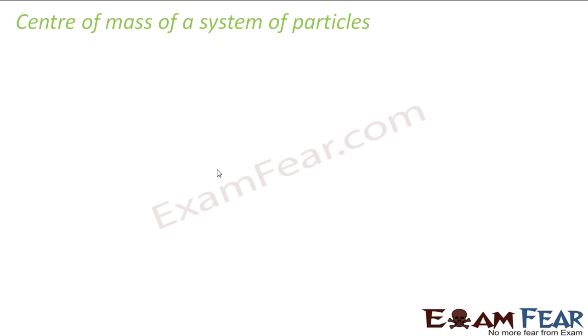Now let us talk about the center of mass of a system of particles. That means we no longer say there are two particles in the system; let us suppose there are n particles. How do you define the center of mass in this case? Instead of two masses M1 and M2, now you have M1, M2, M3, M4, M5, and so on up to Mn.